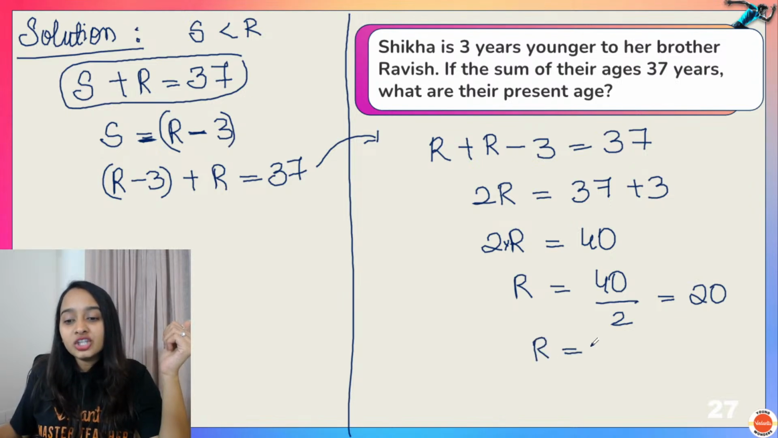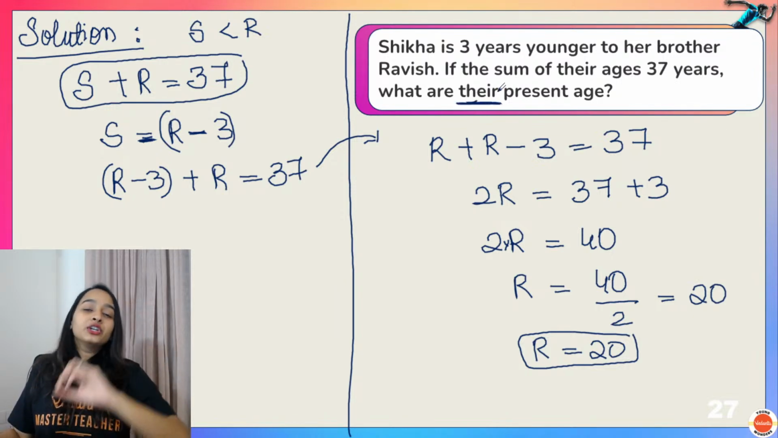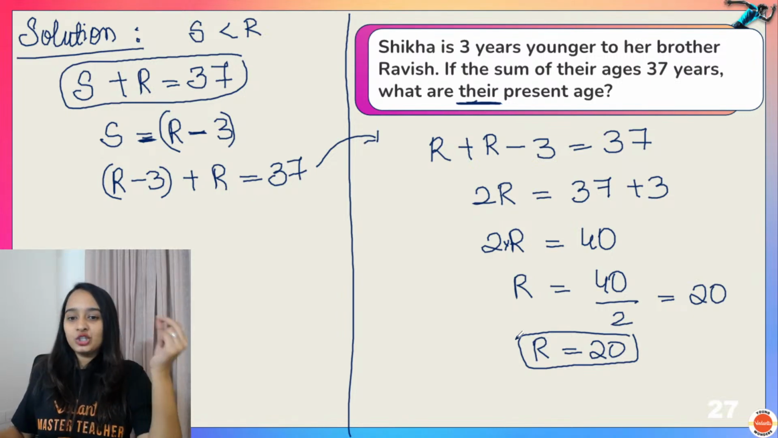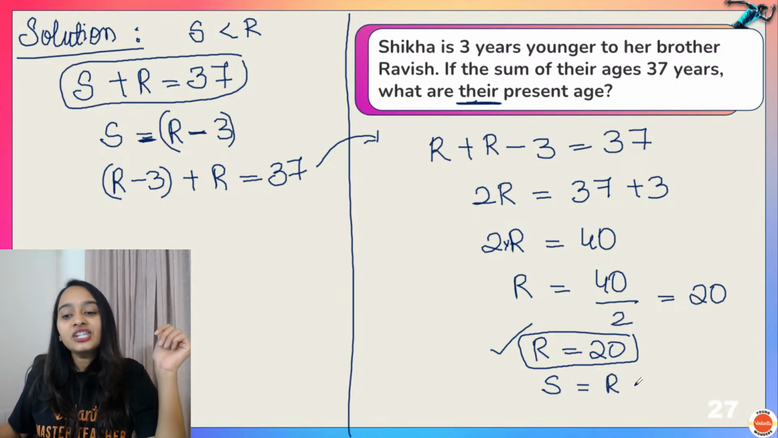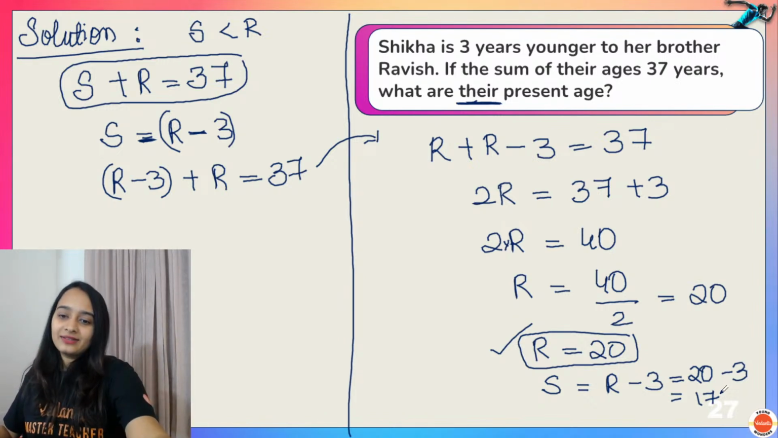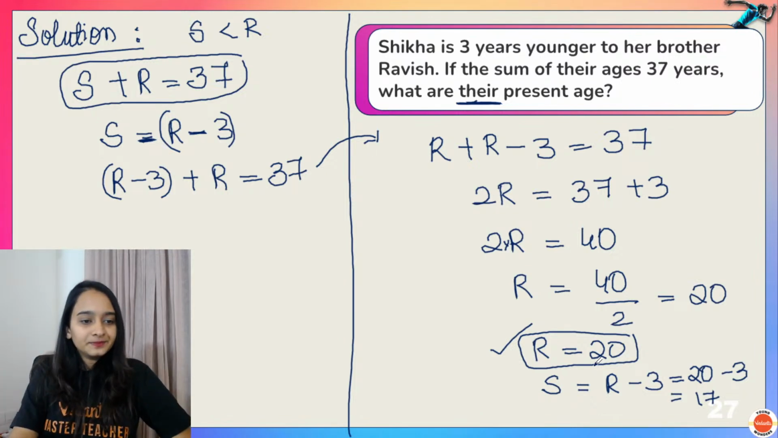So what is Ravish's age? 20. Will you leave it here? No. What are their ages? Matlab, you have to find Shikha's age. You also have to find Ravish's age. You found Ravish's age. So what is Shikha's age? Shikha will be Ravish minus 3. 3 years younger. So 20 minus 3 which is equal to 17. So what is Shikha's age? 17. What is Ravish's age? 20. Easy peasy.